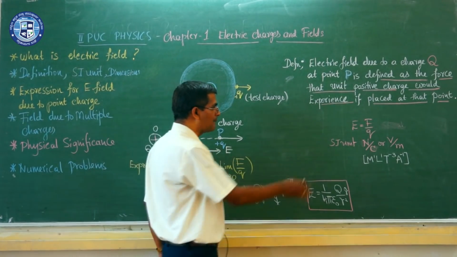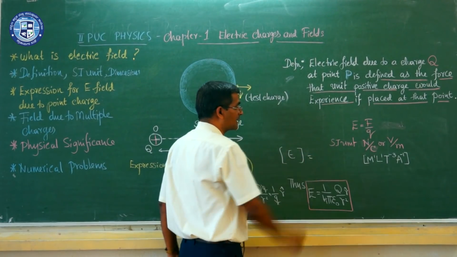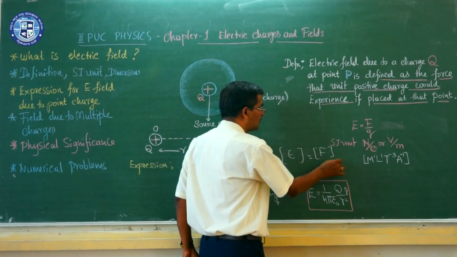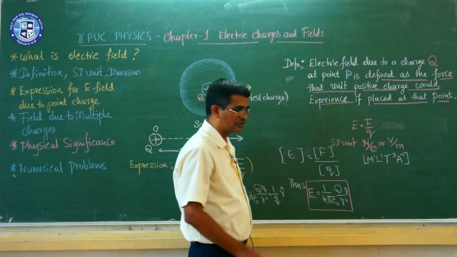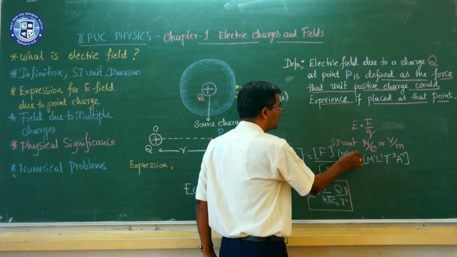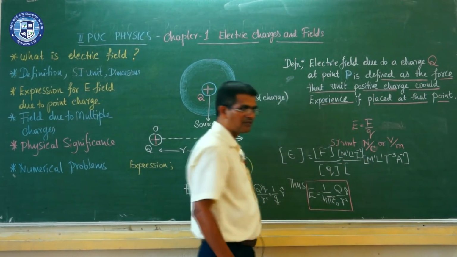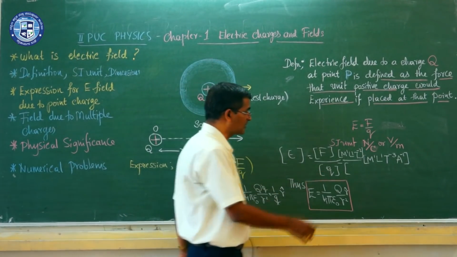Let us see the dimensions. The dimension of electric field is given by the dimension of force divided by the dimension of charge. The dimension of force we already studied in first year physics, that is M1 L1 T minus 2. The dimension of charge is not a fundamental quantity; it is derived from current.